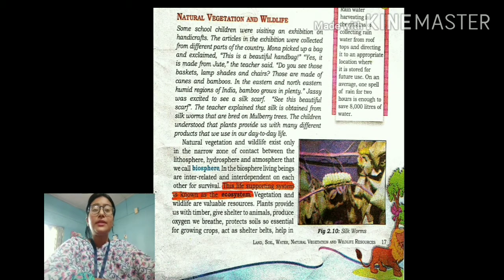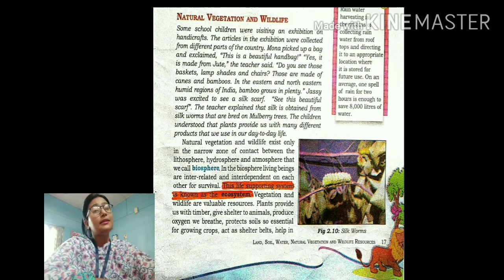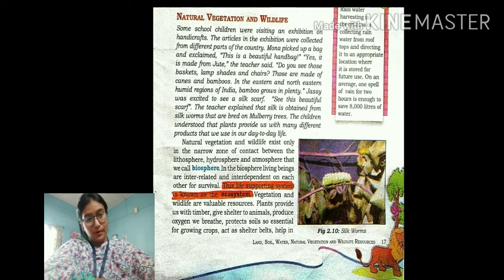So in this way we discussed various measures, including planting of more and more trees so that the soil can be covered with more and more natural vegetation. So in this way several steps can be taken in order to protect the water from getting over exploited.